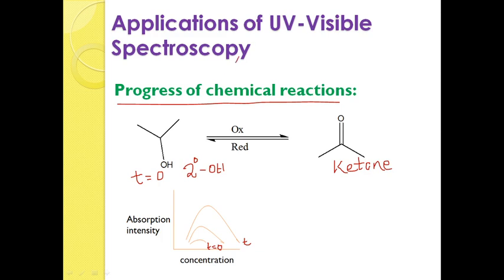At t equal to 0, the ketone is only the reactant and there is no product. So, you will have the main absorption peak, which indicates t equal to 0.